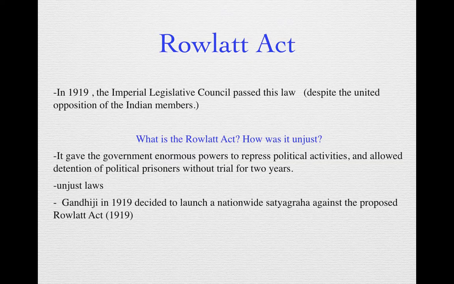Now what does it mean is that your Rowlatt Act ले चाहिँ government-लाई lot of power दियो. र political activities-लाई suppress गर्नको लागि उनीहरूले people-लाई के गर्न सक्थ्यो, arrest गर्न सक्थ्यो. Political prisoners-हरु बनाउन सक्थ्यो.